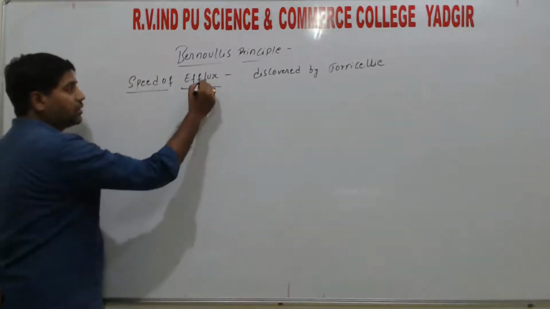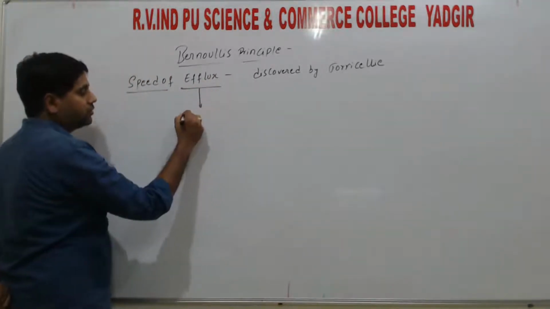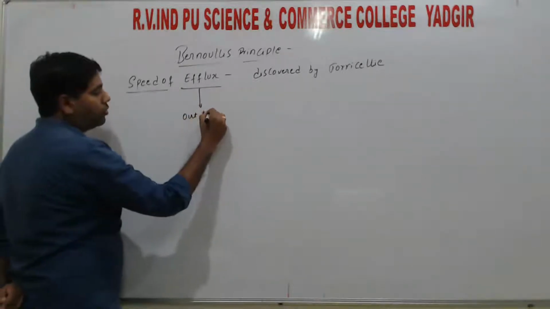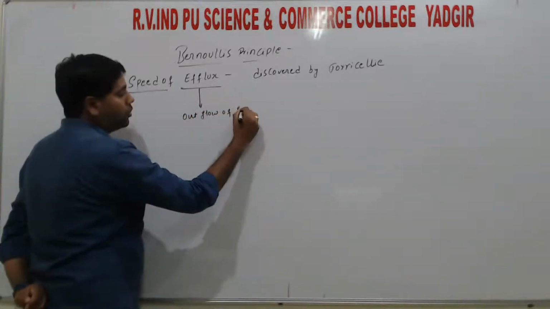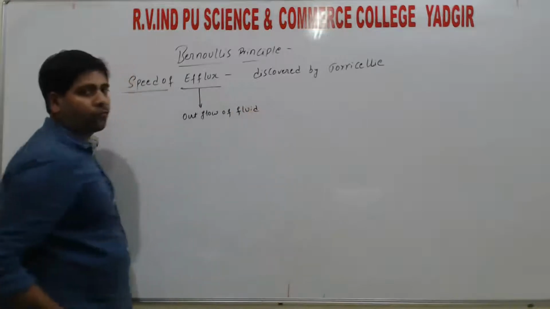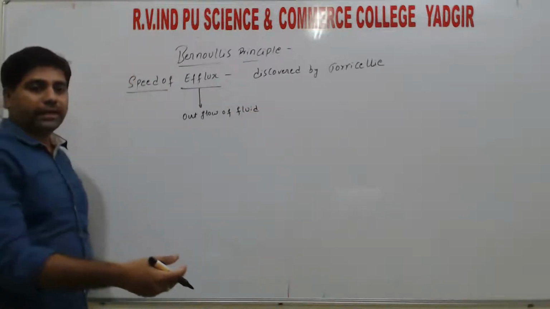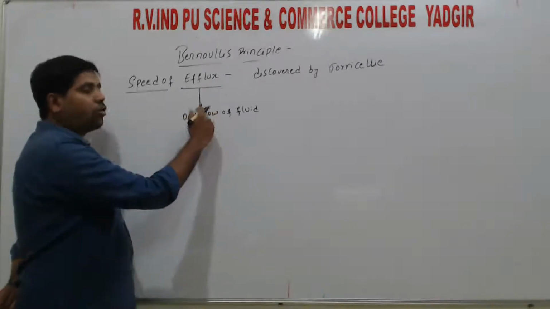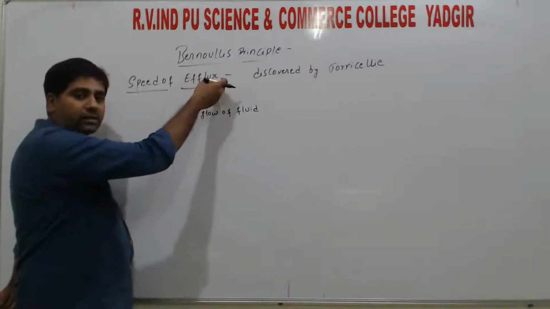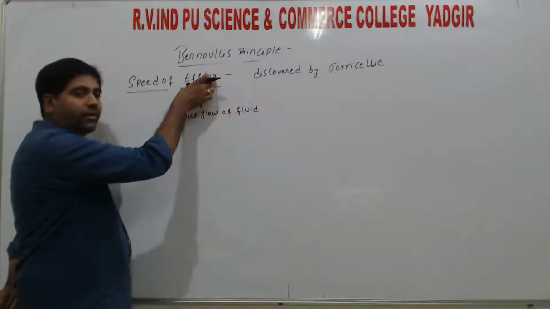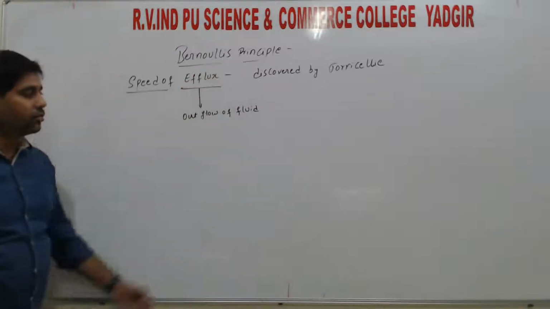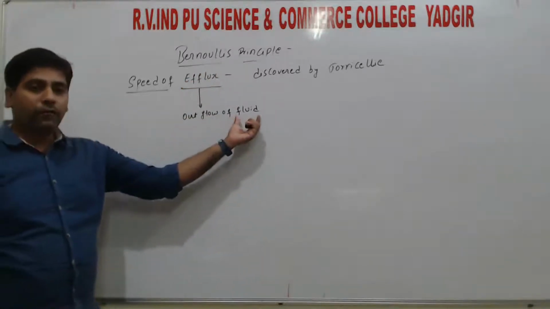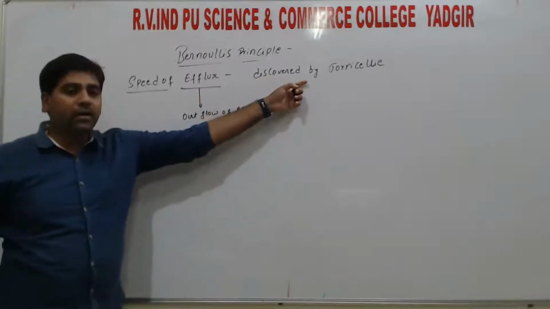So what is efflux? Efflux means outflow of fluid. Inflow means fluid moving inside, which is called influx, and outflow is called efflux, right? So in one word, efflux means outflow of the fluid. It was first discovered by Bernoulli.